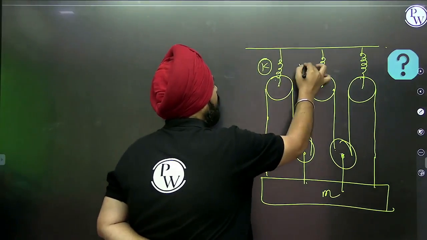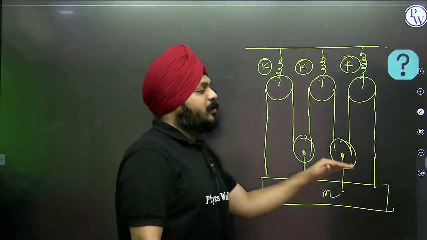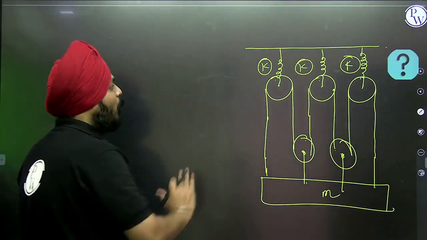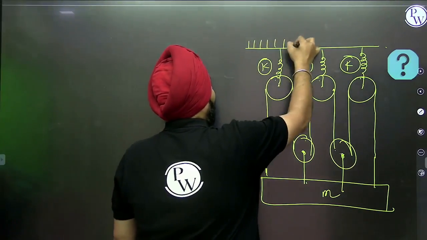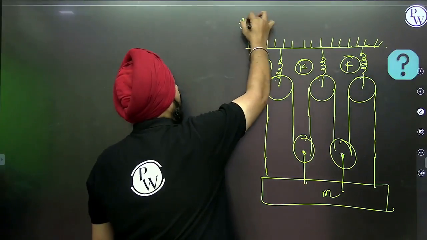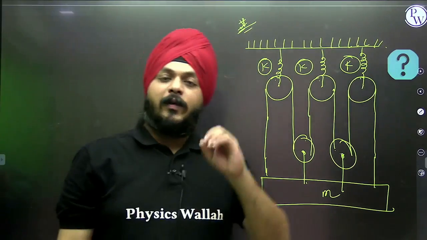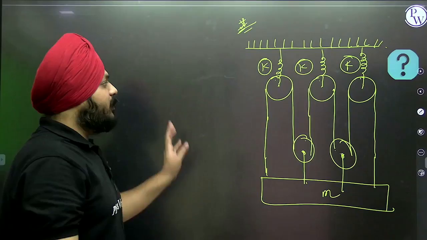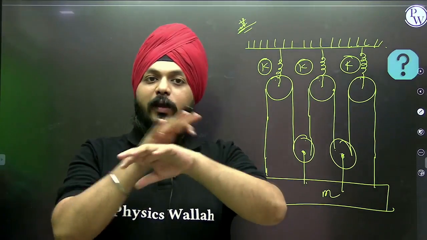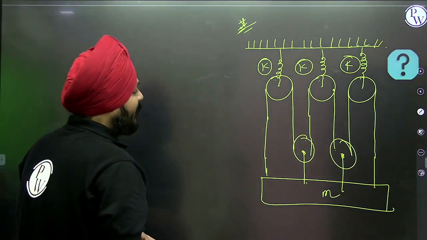This is K, this is K, this is K. Suppose a gentle push is given, we need to calculate the time period for the SHM of this block. A most weird arrangement, right? I'm damn sure, if this kind of arrangement is asked in JEE Mains or Advanced, you will fail to apply the regular method, but this shortcut is going to help, because in these examinations we are not moving on to the theoretical approach. What is the tension on the block?